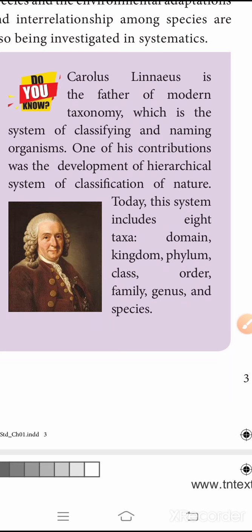Let's see what those are. This system is given by Carolus Linnaeus, the father of modern taxonomy. The 8 taxa are domain, kingdom, phylum, class, order, family, genus and species.